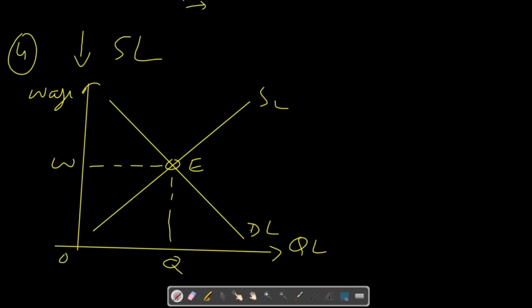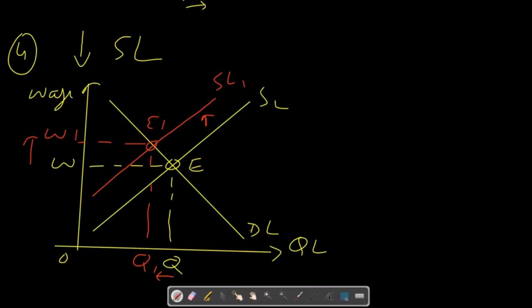Now if there is a fall in supply of labor, for those workers who are in less supply, the supply curve shifts to the left, and the new equilibrium will take place at E1 where the wage rate will rise to W1 and employment will fall to Q1. So employment has decreased and the wage rate has increased. Those workers who are in low supply generally see their wage rate increase. This is the basic principle of demand and supply, and a really important concept which helps to determine the wage rate in the labor market.